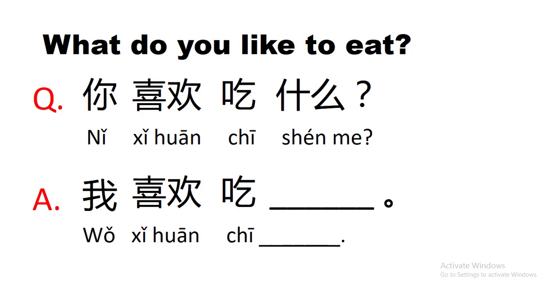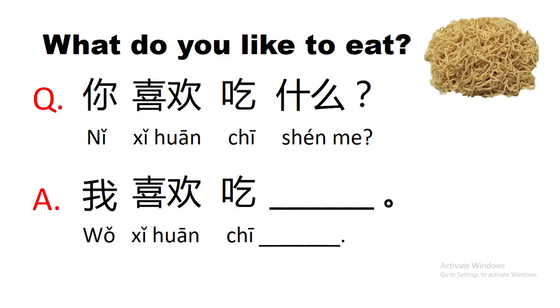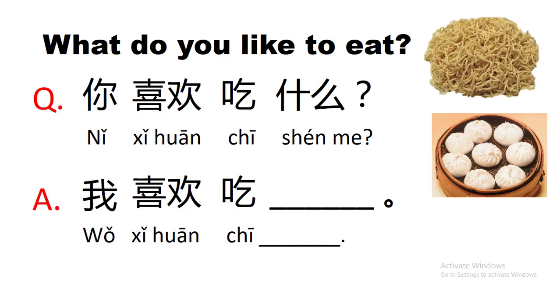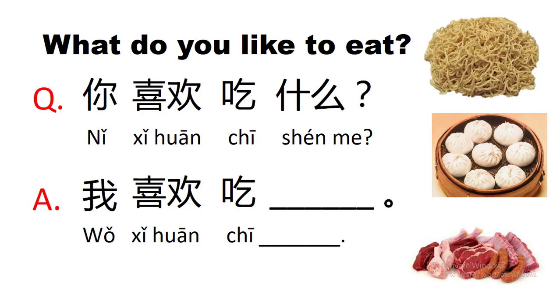So for example, I like to eat noodles. 我喜欢吃面条. 你喜欢吃什么? 我喜欢吃包子. 你喜欢吃什么? 我喜欢吃肉. How about you? 你喜欢吃什么?